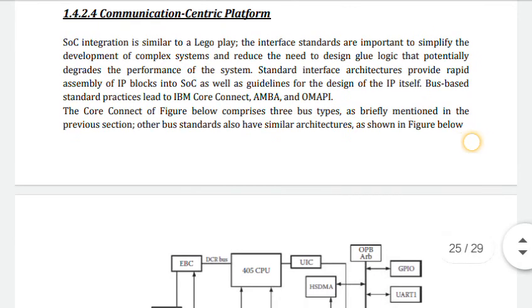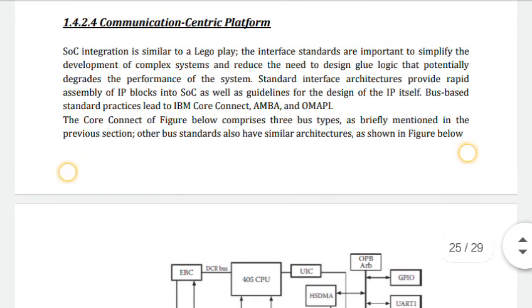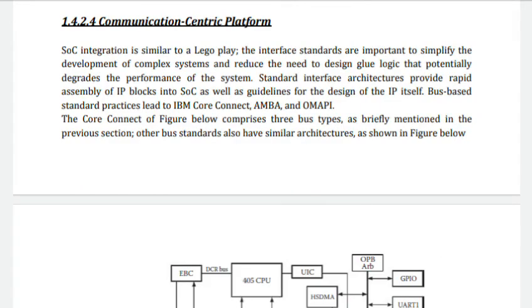The standard interface architecture provides rapid assembly of IP blocks into the system on chip, as well as the guidelines for the design of the IP itself.